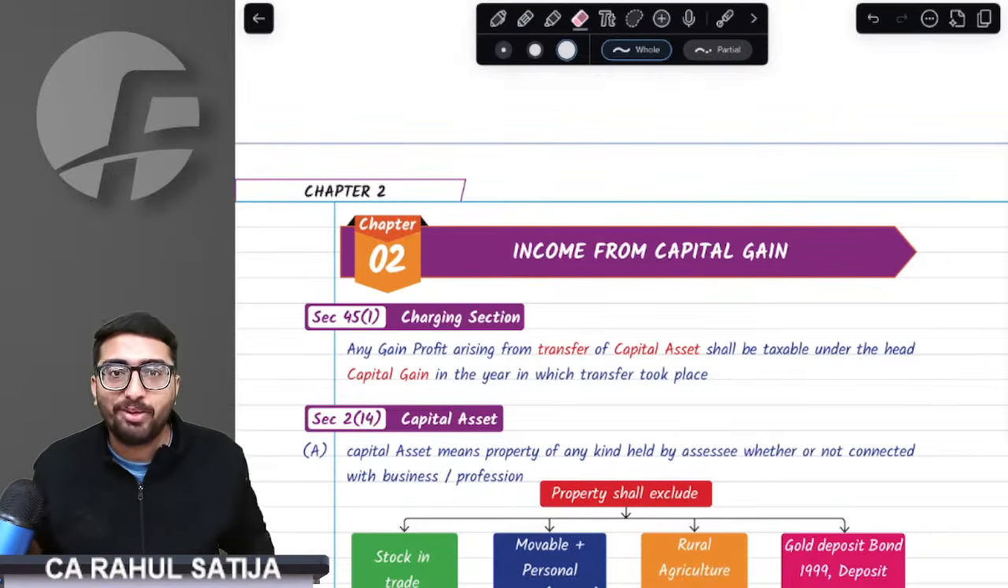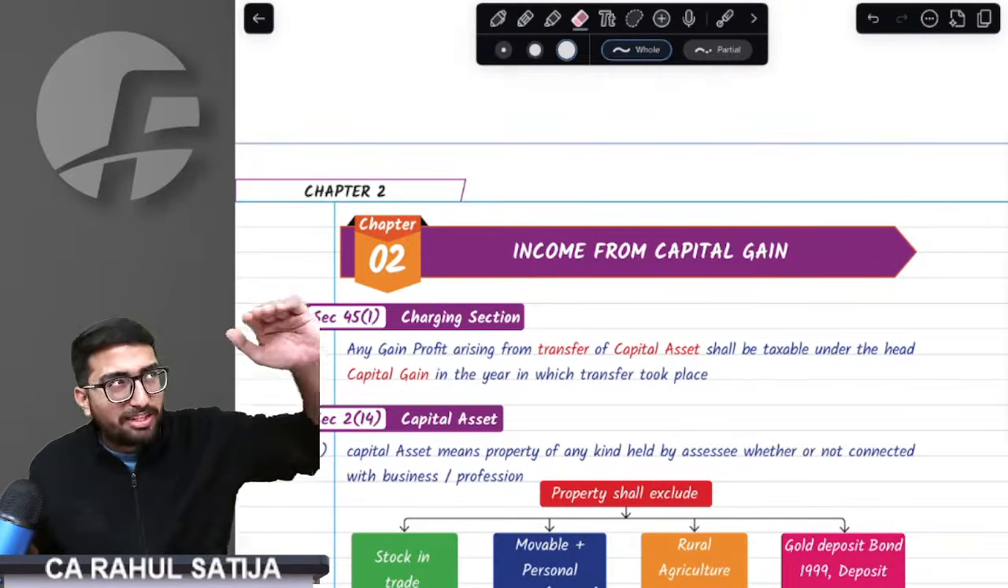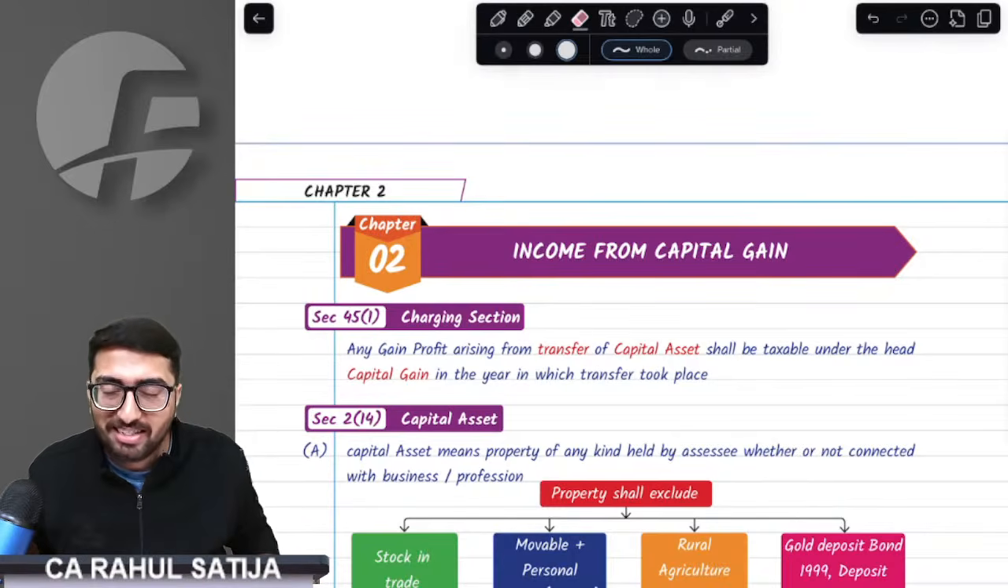In this lecture, we aim to revise entire capital gain right away from scratch till the heights. Whatever we can understand, we will understand today only.